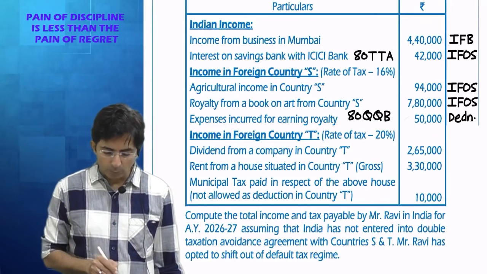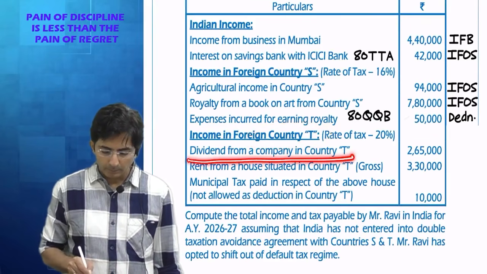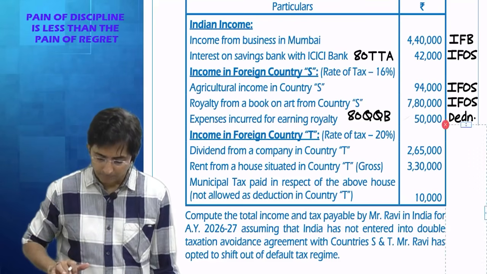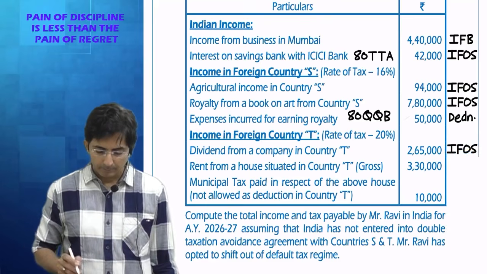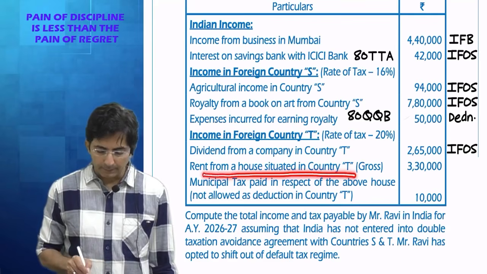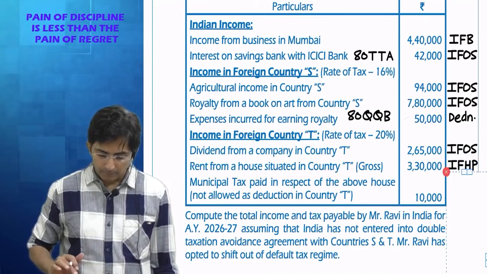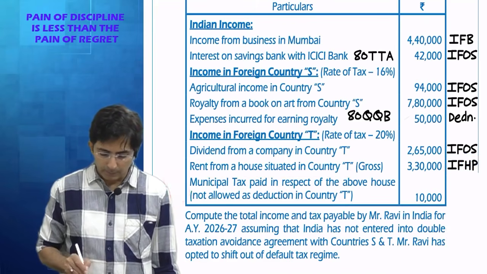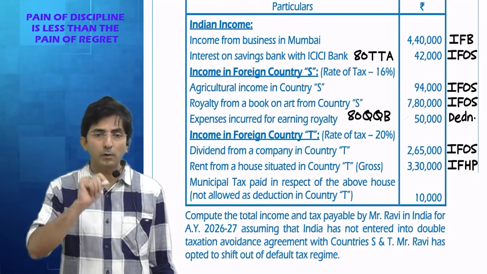Then tell me the next point. Income from foreign country T. Dividend from country T. Dividend income, where does it come? In the 5 heads of income, which head? Income from other sources. Okay, then rent from house in country T. This comes in which head? Income from house property. But below, see what is given. Municipal tax paid in respect of the house is not allowed as a deduction in country T. Means in country T you don't get deduction for municipal tax.